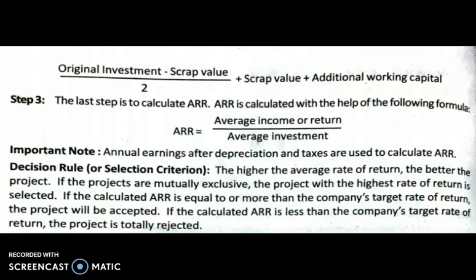So the actual expense is the difference, the total depreciation. So original investment minus scrap value divided by 2, we divided by 2 to get the average. Why do we add the scrap value? Because the scrap value is blocked throughout the life of the project. We receive the scrap value only at the end of the life of the project.